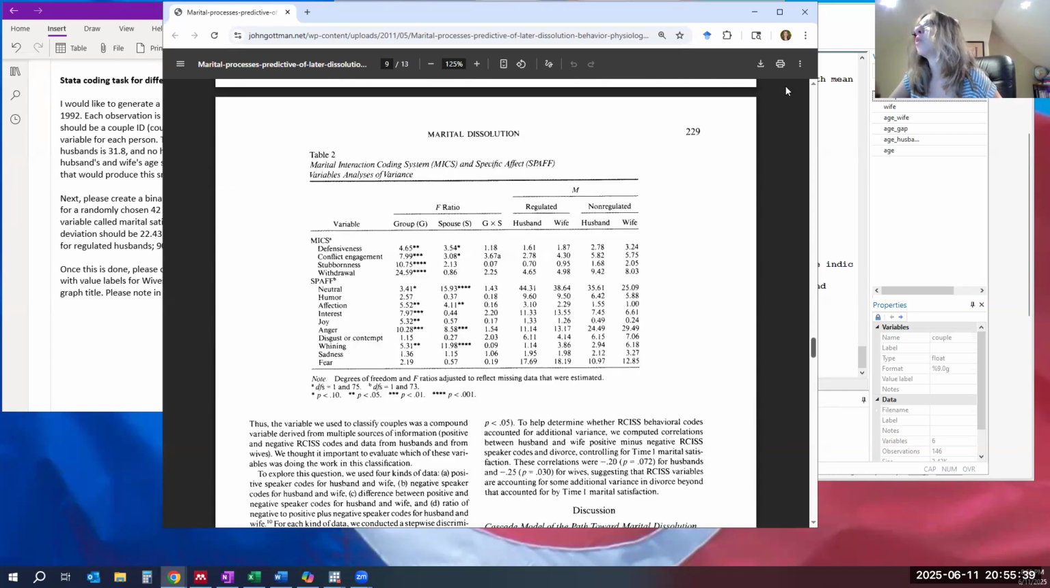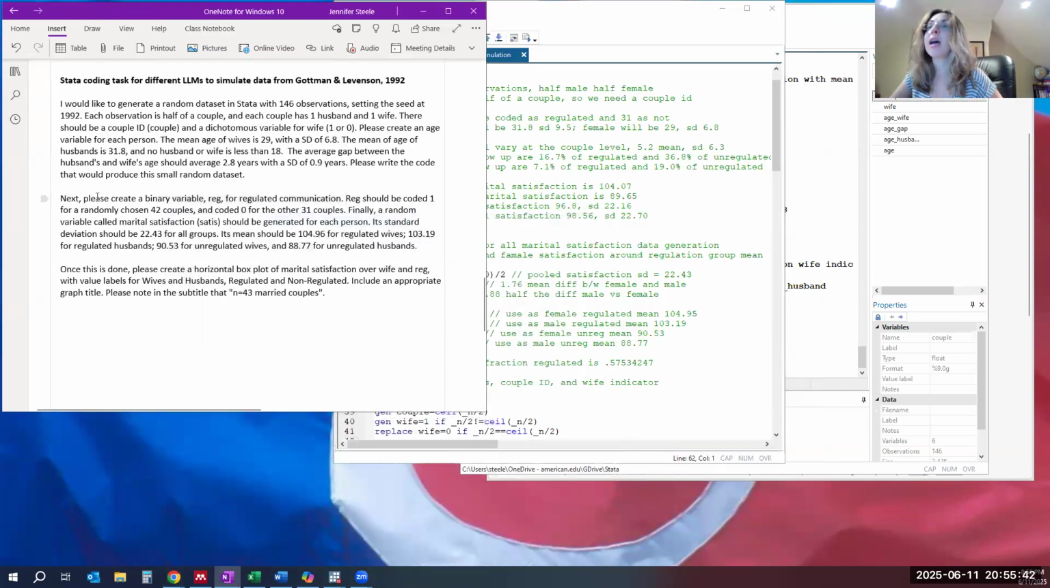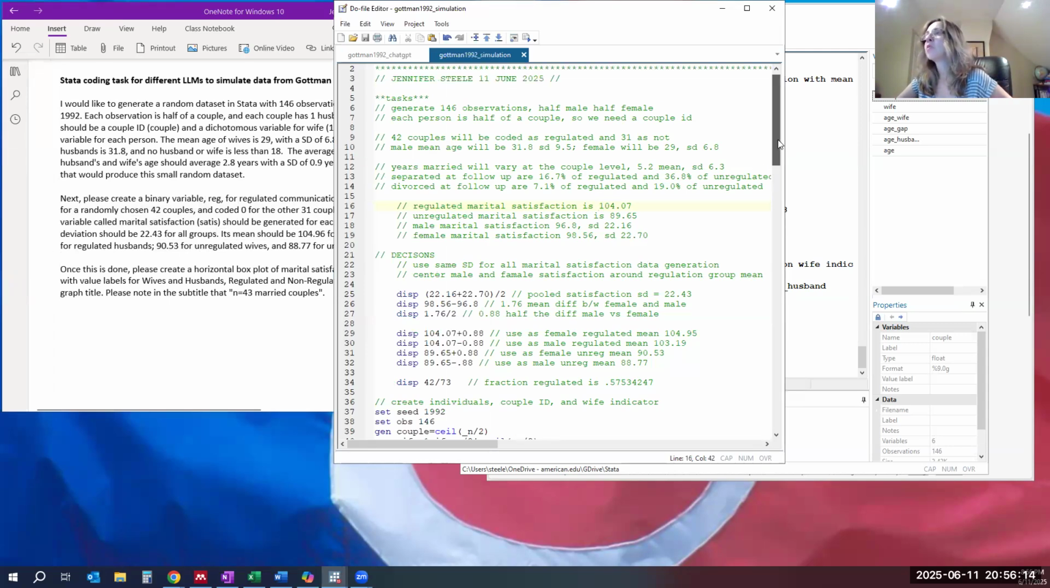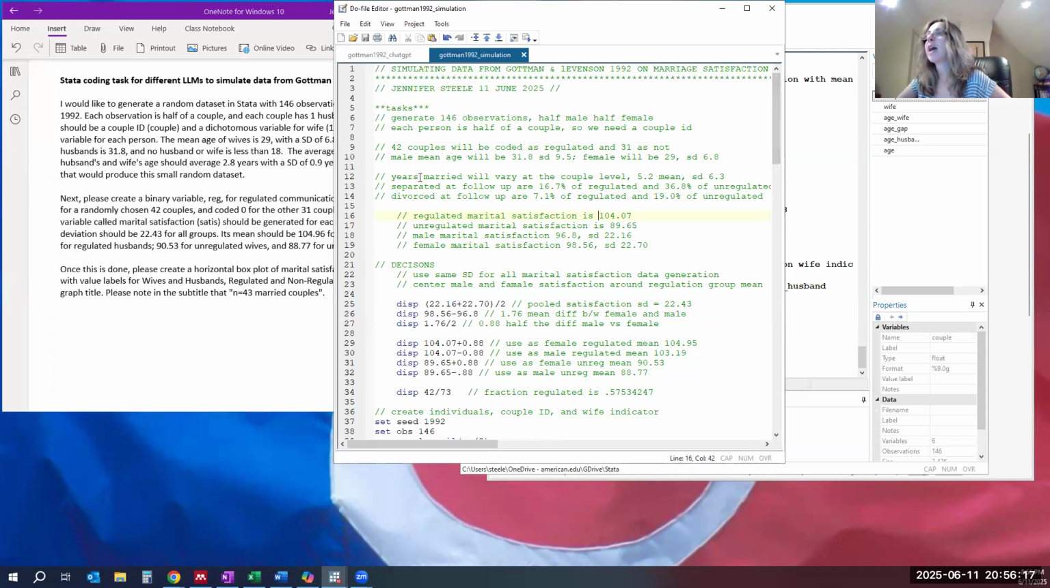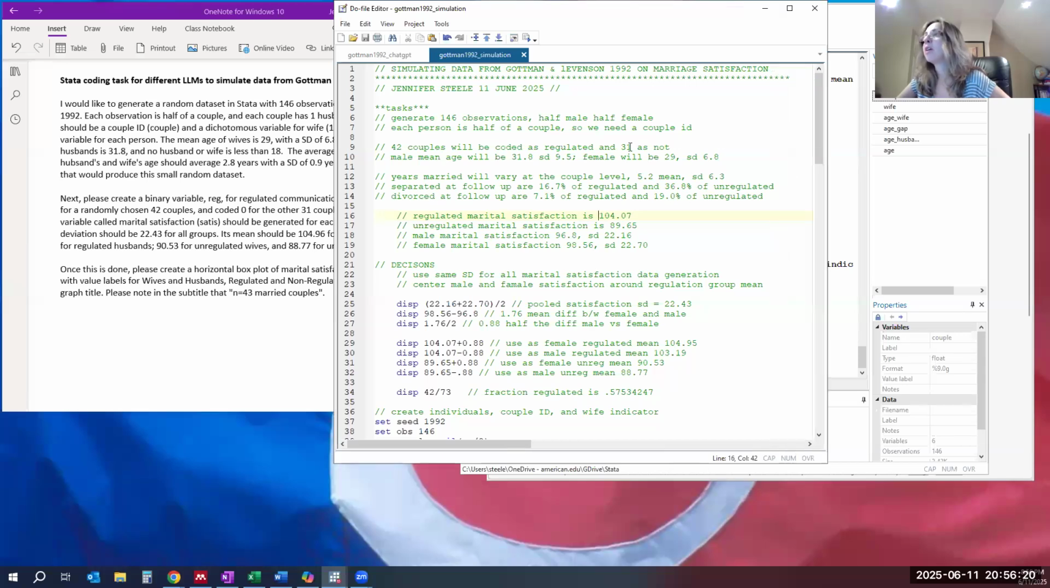So in this part of the task we're going to create a binary variable for whether the couples were regulated communicators. Regulation should be coded 1 for randomly chosen 42 couples, and it should be coded 0 for the other 31 couples. A random variable called marital satisfaction should be created for each person with a standard deviation, which we got from the study, of 22.43. And here's the tricky part, because it doesn't tell us what is the mean for each group. These are some notes that I made in my own do file.